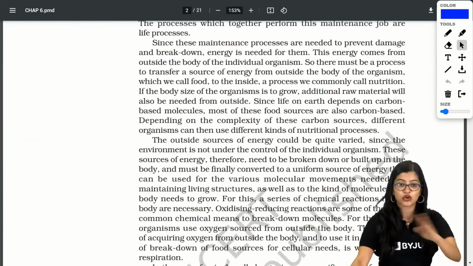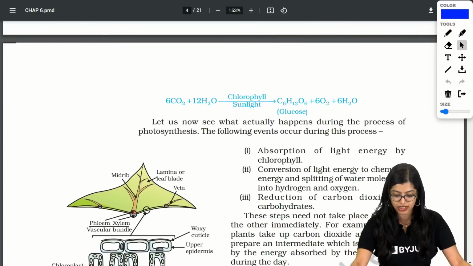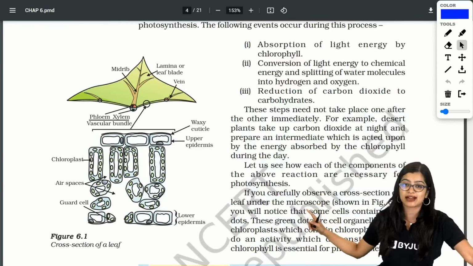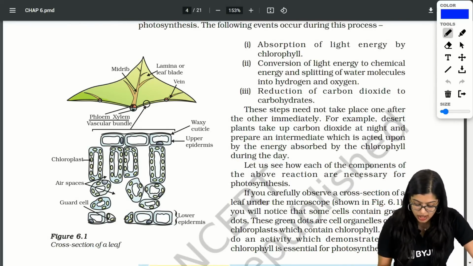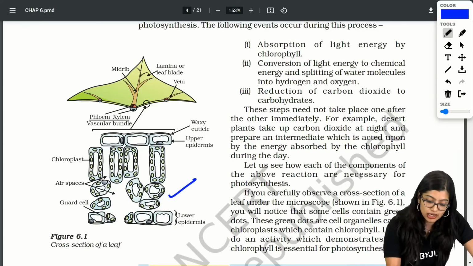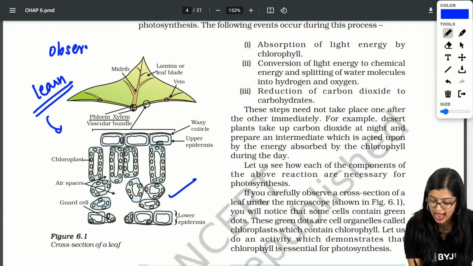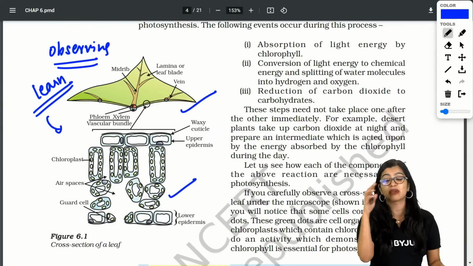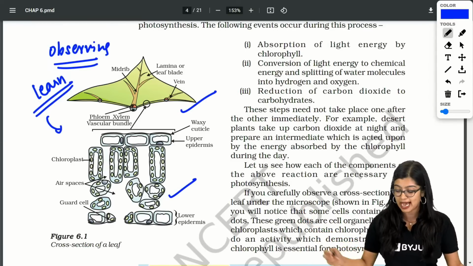Now as we go down, we're going to scroll through pages, right? As you all know, the first diagram that we're going to encounter is on page number 96, right? On page number 96 we have an activity and we have a diagram also, okay? Now see, in your sample paper, cross section of leaf has come, right? So learn this, not to draw, only for observing and labeling, right? Make sure that you learn these two diagrams. Mark this. Yes, make a tick mark saying labeling can come or observation can come. In the sample paper this has come, right?